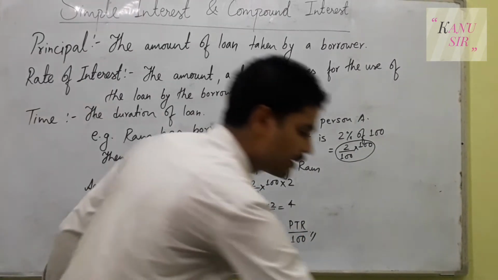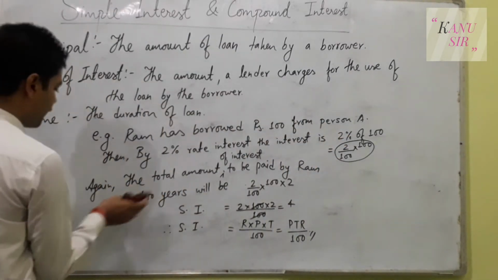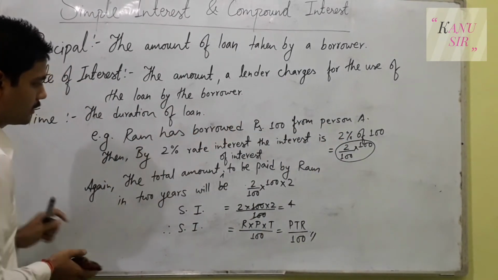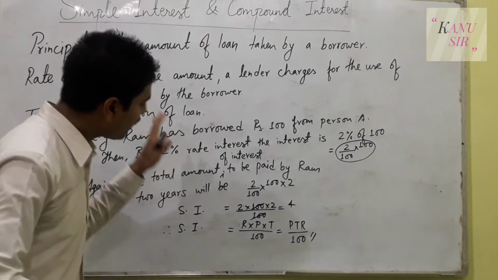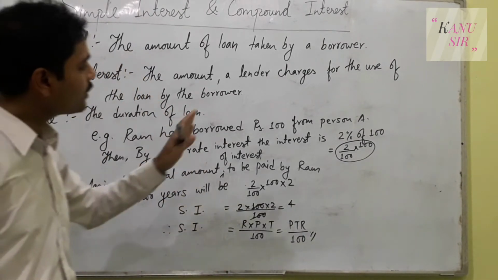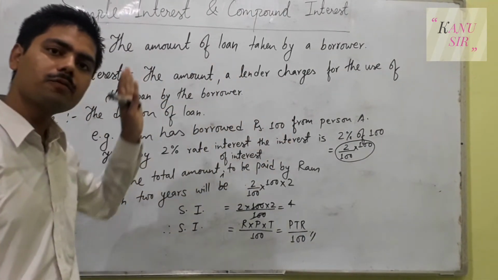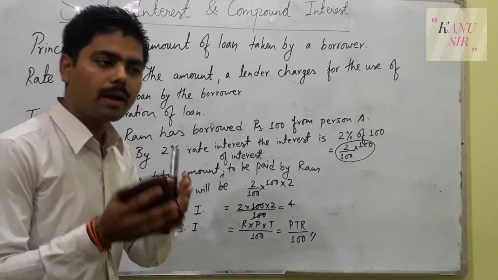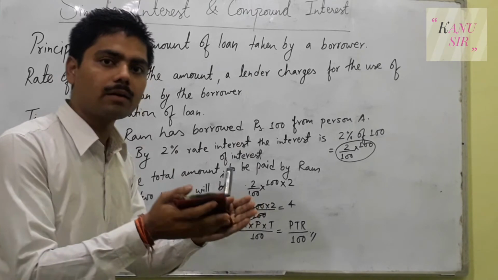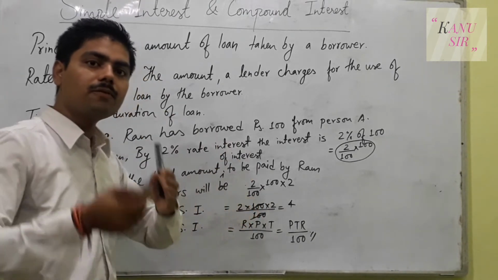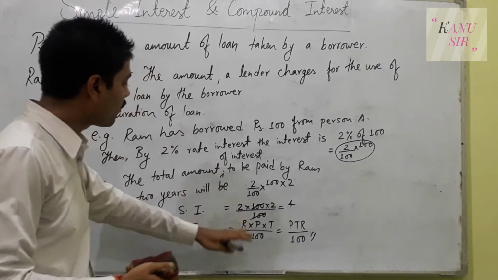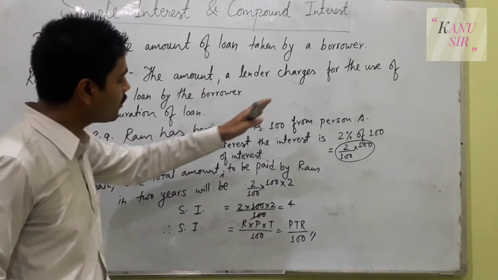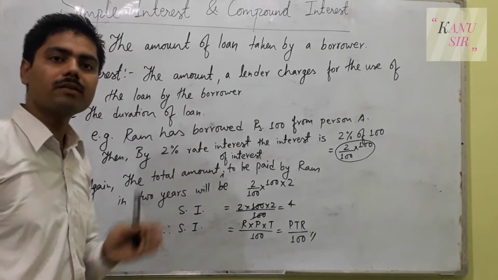Now similarly for the next case, that is compound interest. On the very first year, whether it is compound interest or simple interest, if the rate of interest is on a yearly basis, then the formula will be the same in compound interest or in simple interest.